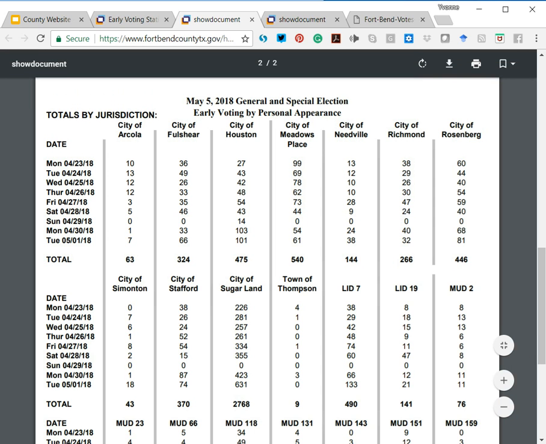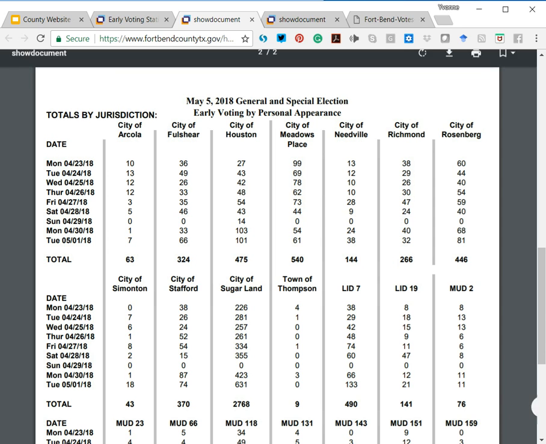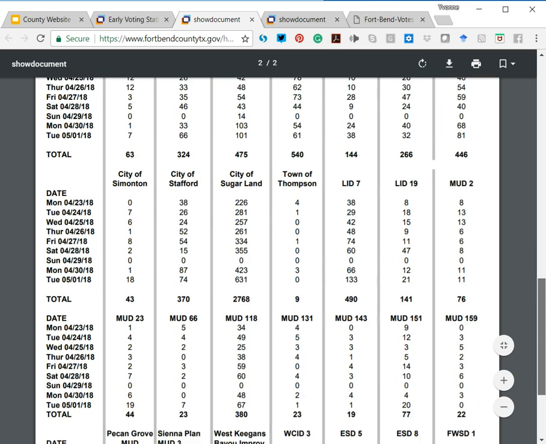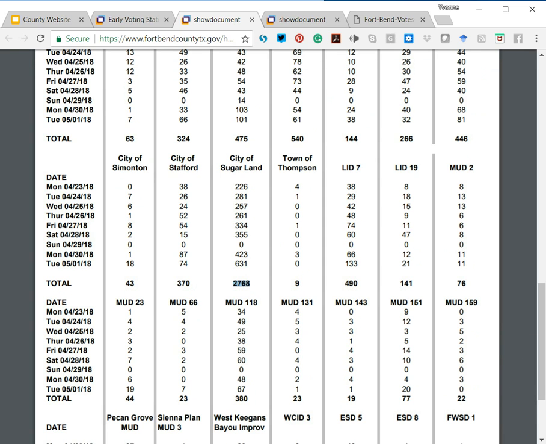Same thing with Fulshear. If you live in the city of Fulshear and you were eligible to vote in the election, 324 voters participated in that city of Fulshear election. One of the largest cities in our county is Sugar Land. I think the population is something like, I'll have to go back and verify, and I'll do another video where I show you where to get the stats on the population. But I think it's close to 80,000.